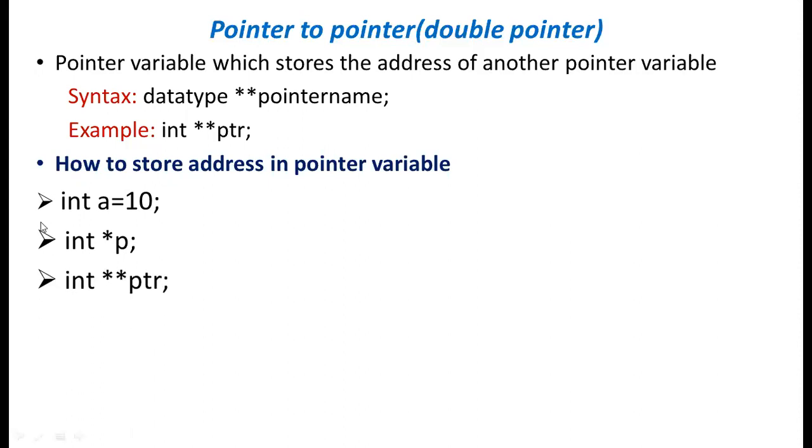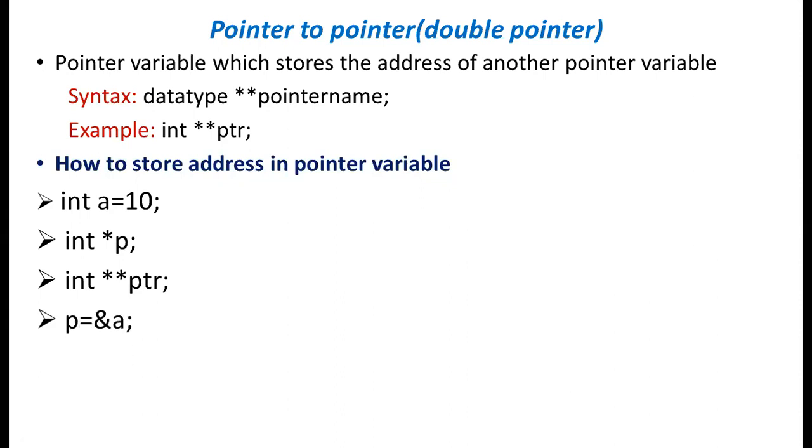See the difference between p and ptr. p is a pointer variable, ptr is a double pointer. p can store the address of any normal variable. ptr can store the address of another pointer variable.